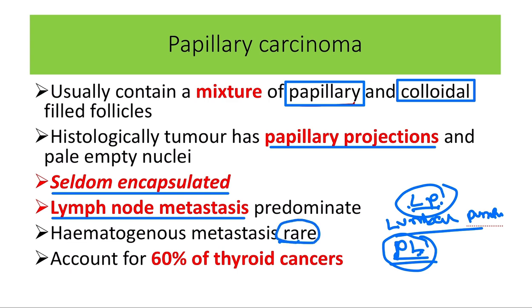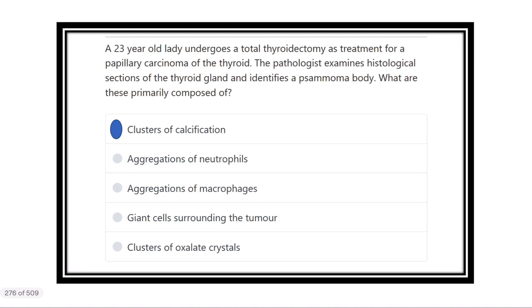And hematogenous metastasis is rare, actually does not occur, and papillary carcinoma accounts for 60% of the thyroid cancers. That means most of the thyroid cancers, 60% of them, are papillary carcinoma. On the other hand, the other carcinomas, such as the follicular carcinoma, account for only 20%. So now, what is the Psammoma body? Psammoma body is nothing but the cluster of calcification. So the cluster of the calcification is known as the Psammoma bodies.